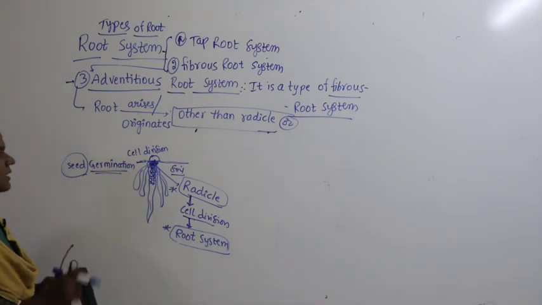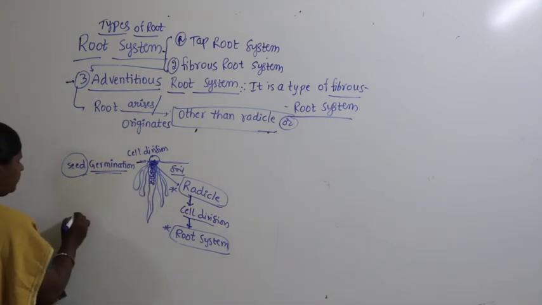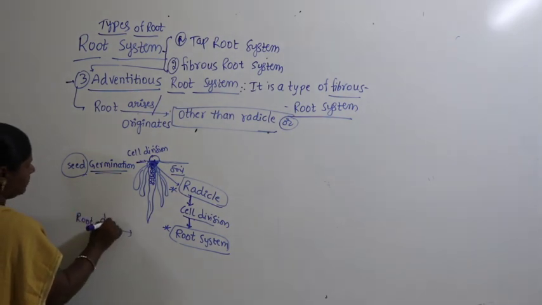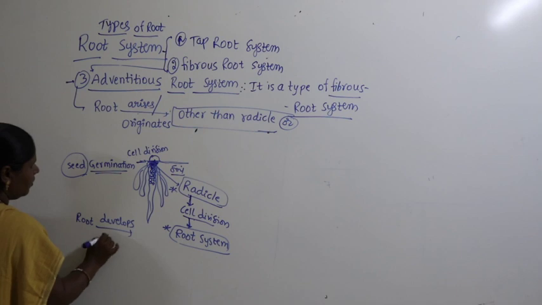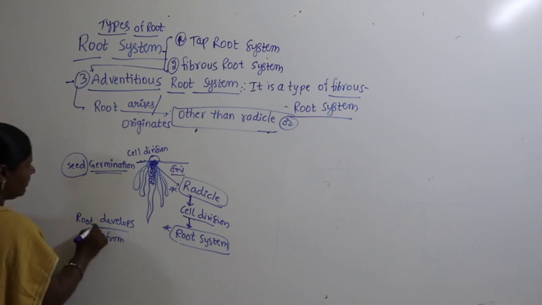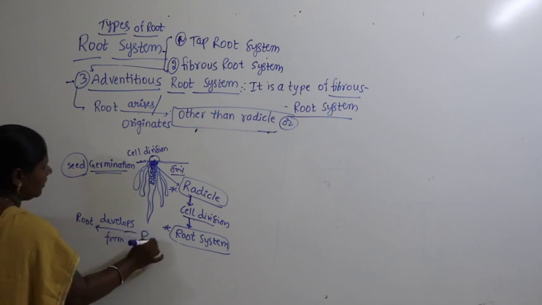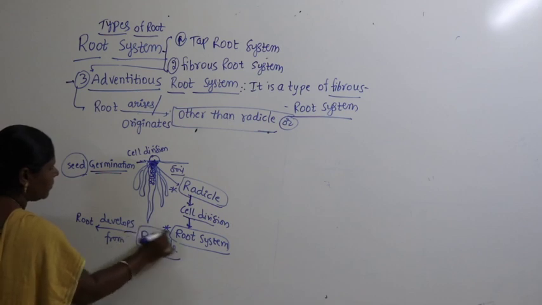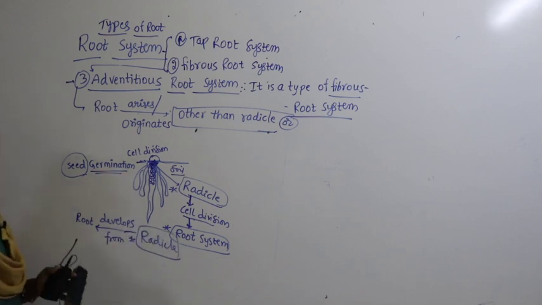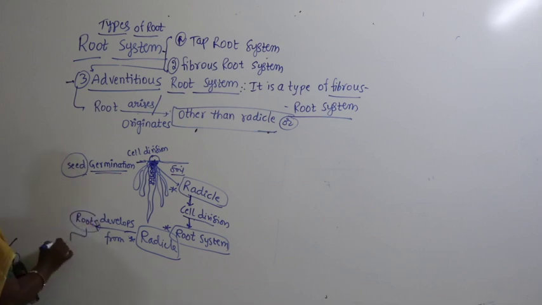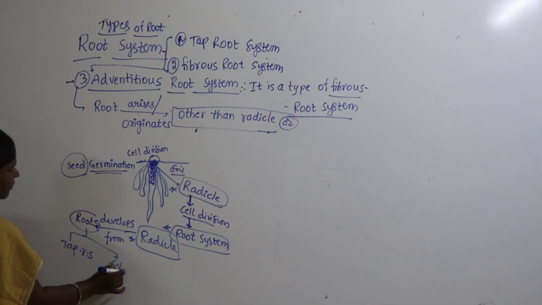So the root develops from radicle. Which roots develop from radicle? The roots which develop from radicle are tap root system and fibrous root system.